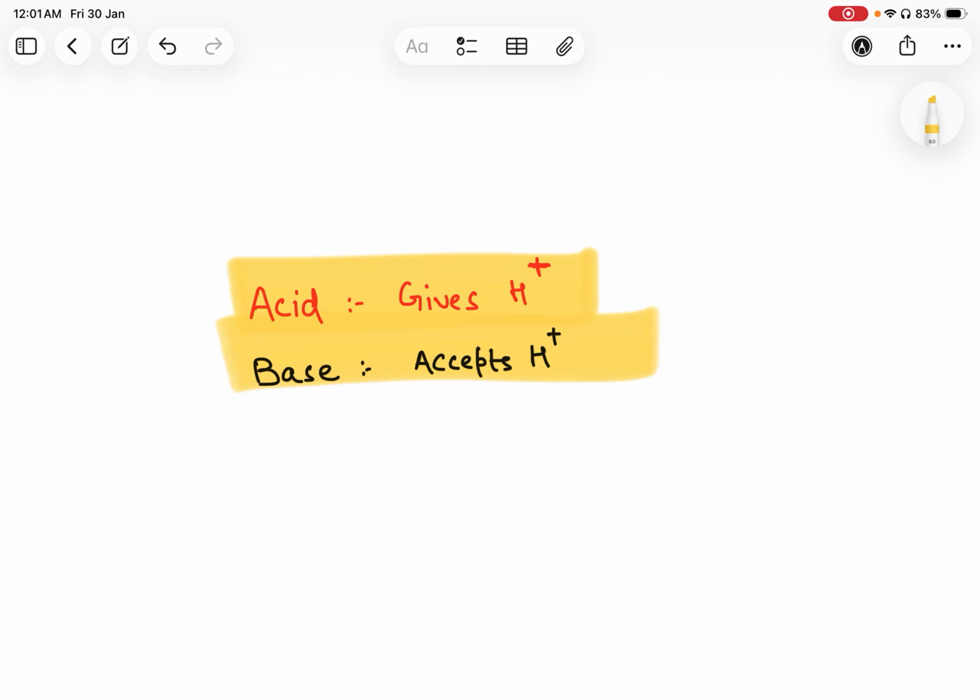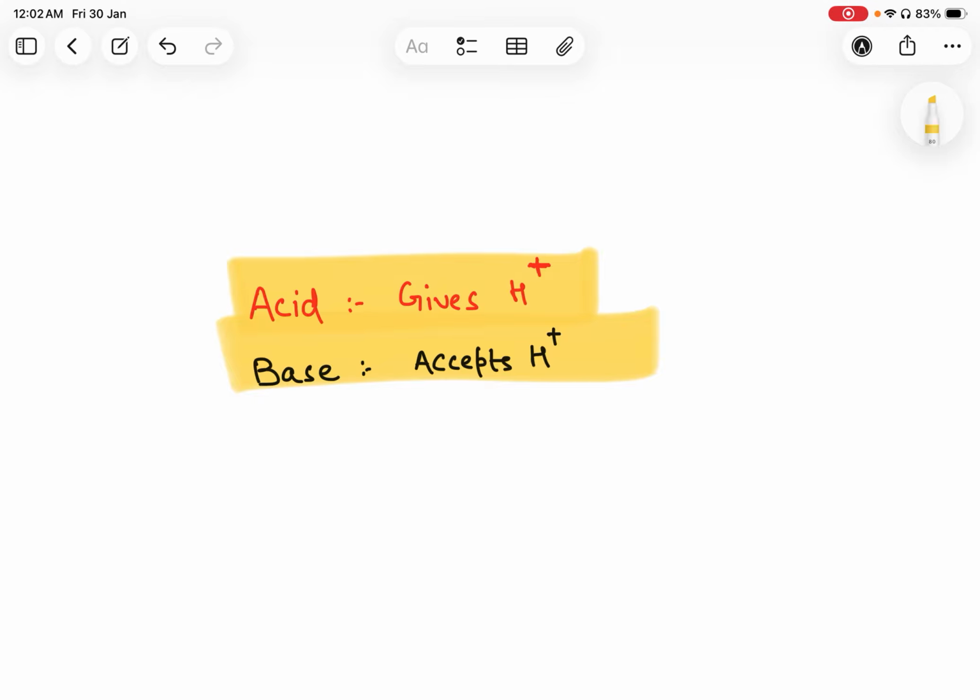This definition works only in water. That is the problem. That is why I said earlier that students carry these definitions into the non-aqueous world. But organic chemistry doesn't care about definitions, it cares about stability after proton loss.